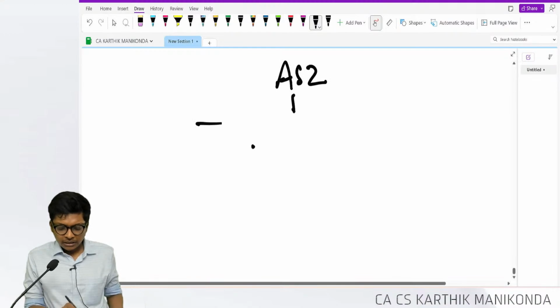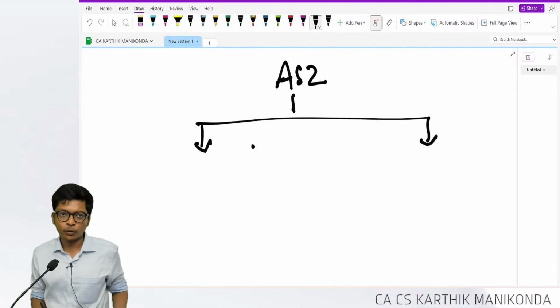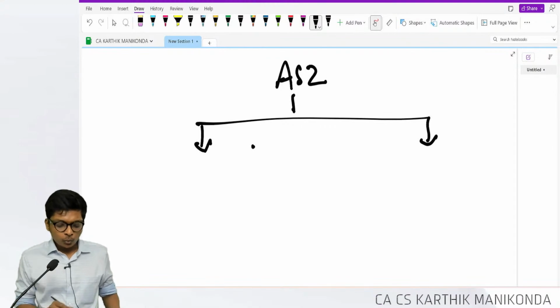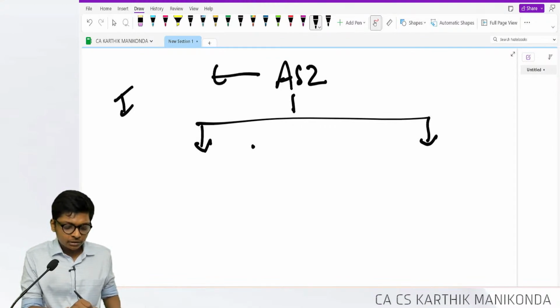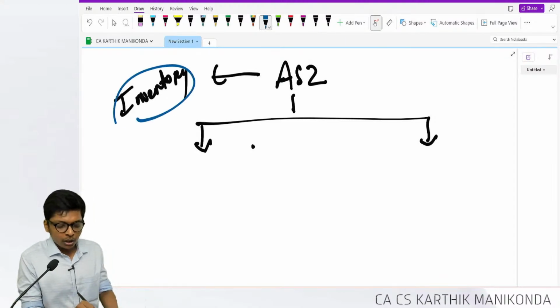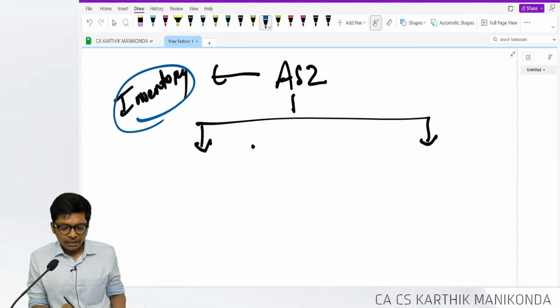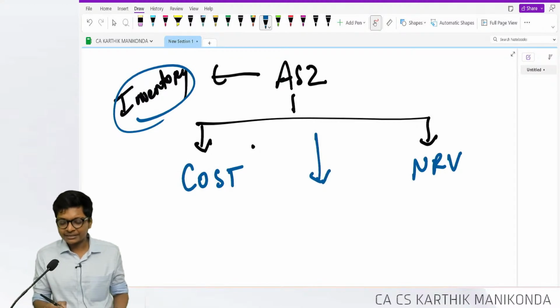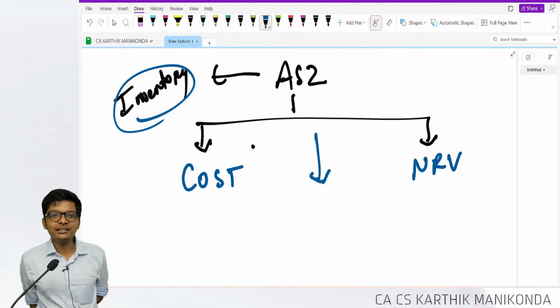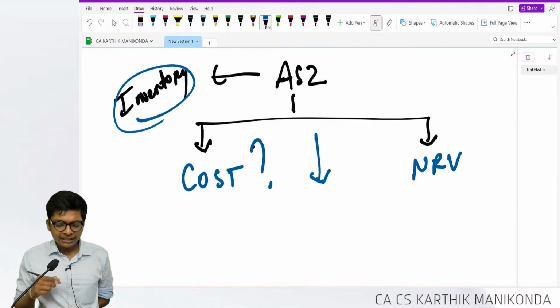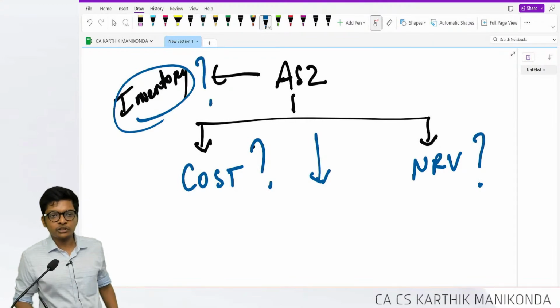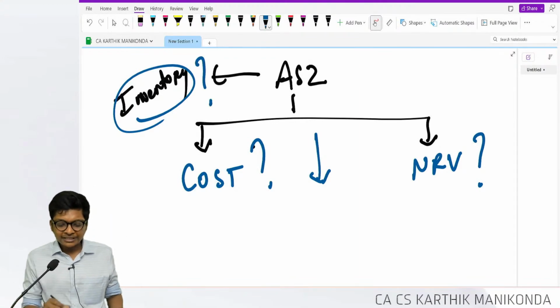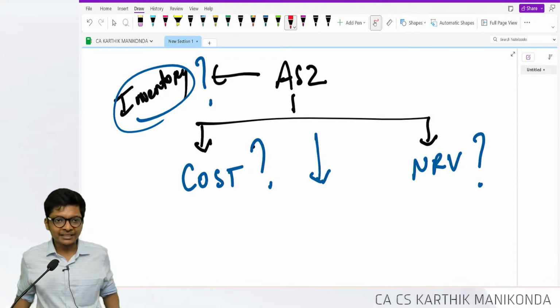This standard, if I have to break it down from an exam viewpoint, tells what is inventory first. Once you know what inventory is, inventory is valued at cost or NRV, whichever is less. So the standard is all about finding out what is cost, what is NRV, and what is the definition of inventory. Okay, so we finished these three things. The standard is significantly done.